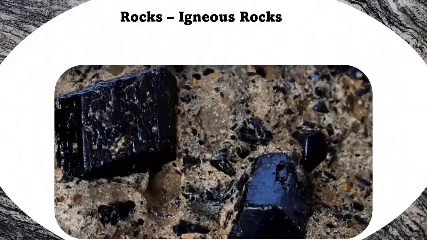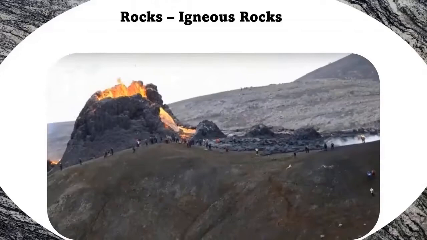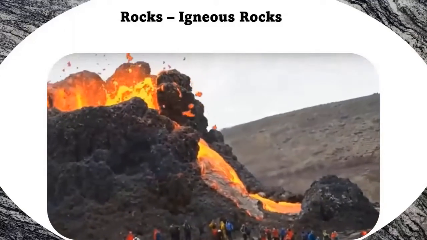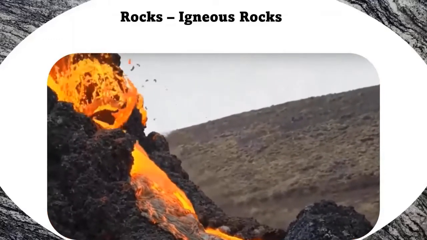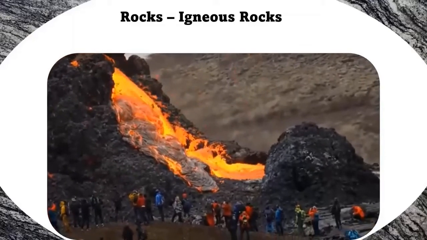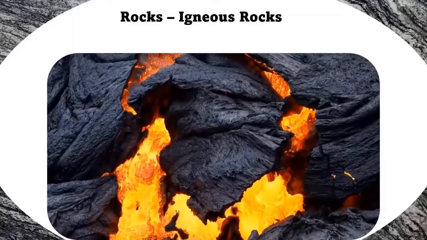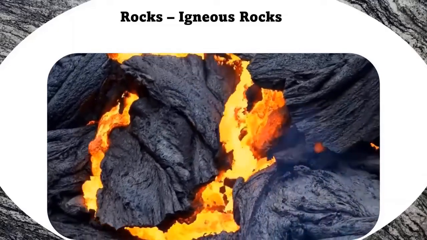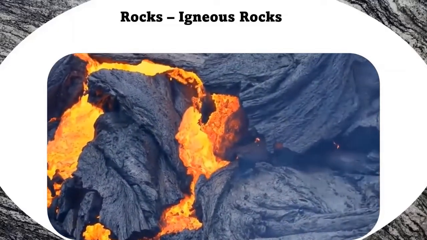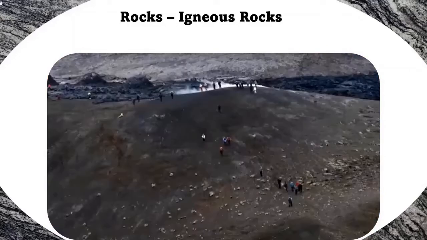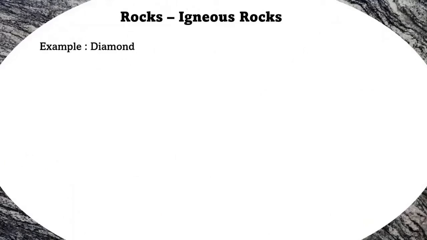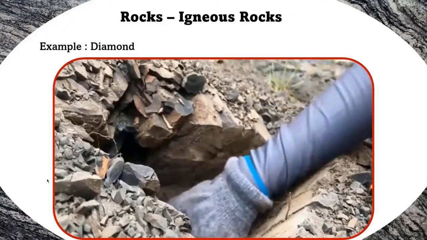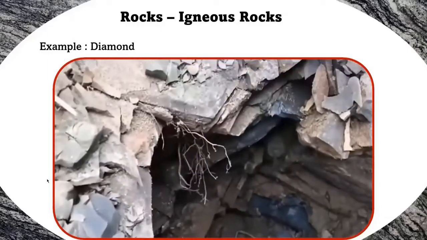Now igneous rocks. Igneous rocks are formed when molten magma cools and solidifies. Example, diamond, granite. Now igneous rocks, diamond. Diamond is a mineral formed at very high temperature and pressure deep within the earth.